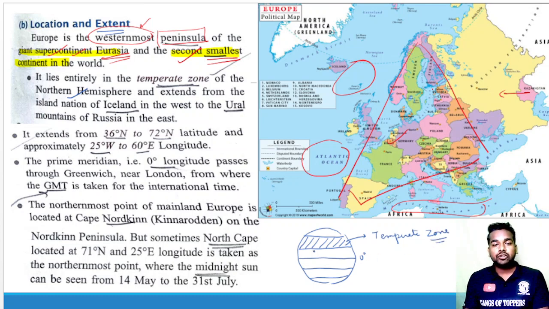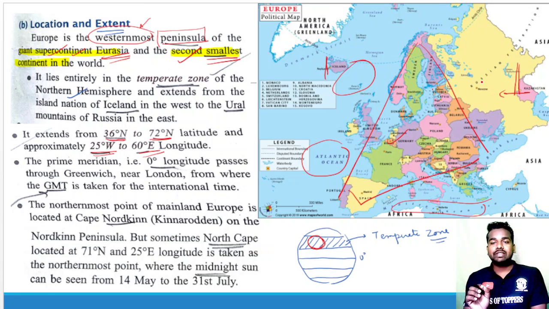So Europe is going to lie in the temperate zone in the northern hemisphere. If you talk about the latitudinal extent, it is about 36° north to 72° north latitude, and the longitudinal extent is from 25° west to 60° east longitude. It extends from Iceland in the west to the Ural Mountains in the east.